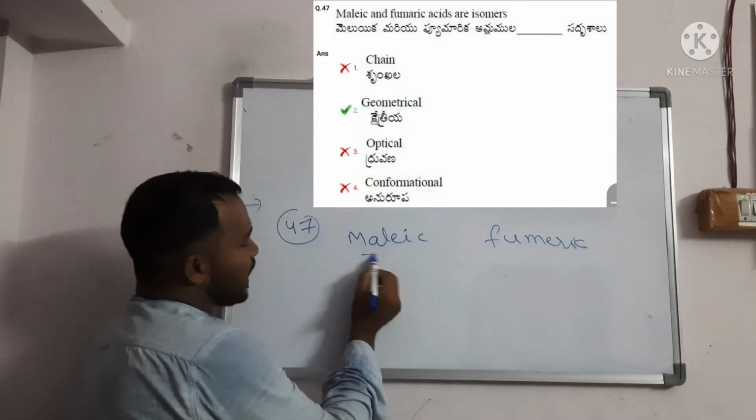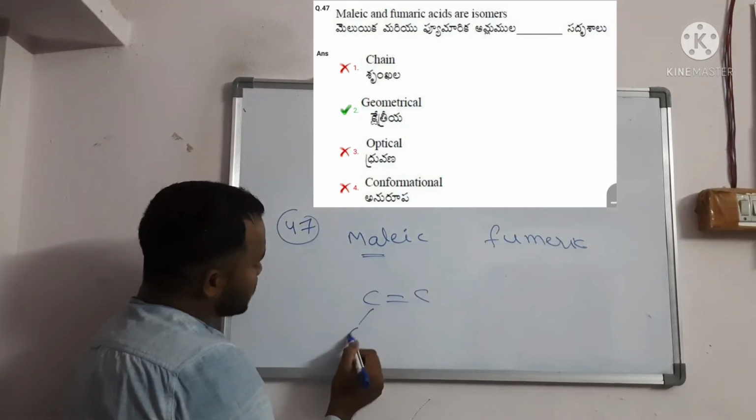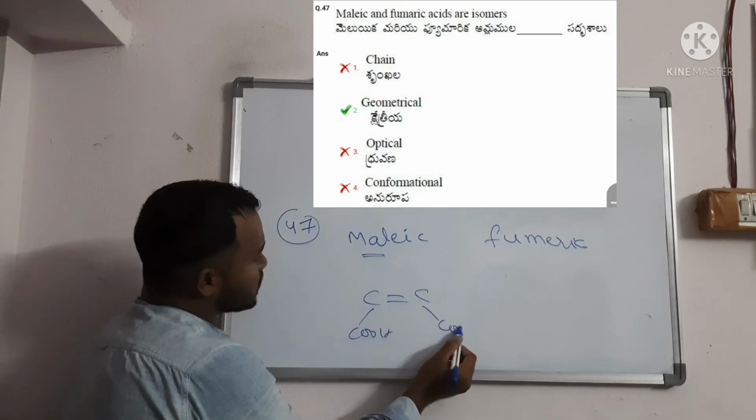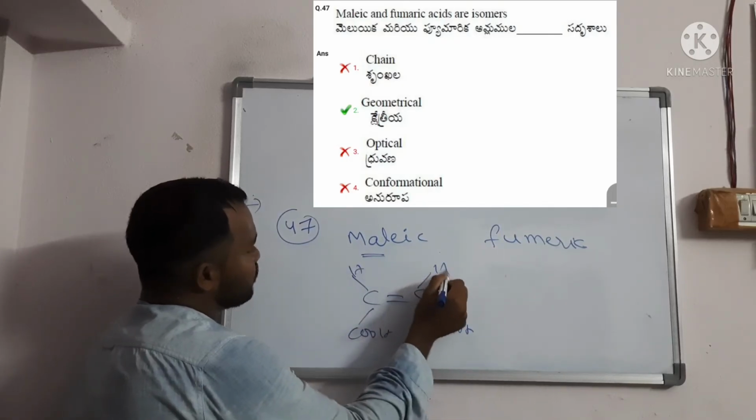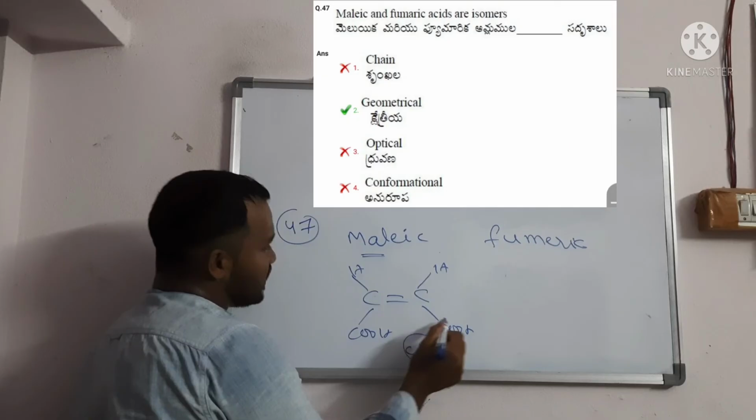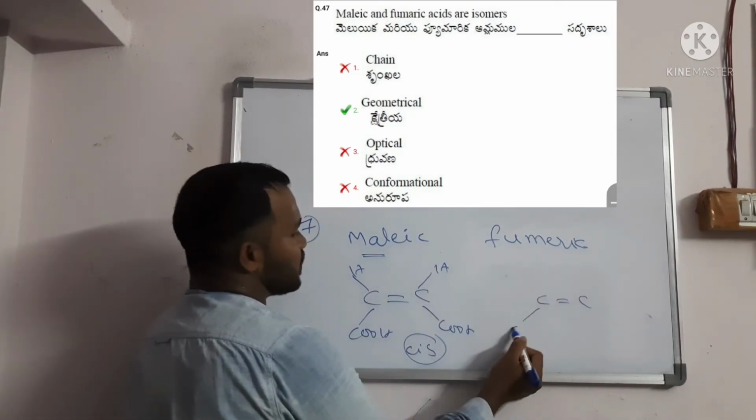So generally you should not write it like that. First, the formula is C double bond C, with COOH and COOH on the same side, and hydrogen on the other. So this is the cis form. If the COOH groups are on opposite sides, it is the trans form, so you can say fumaric.